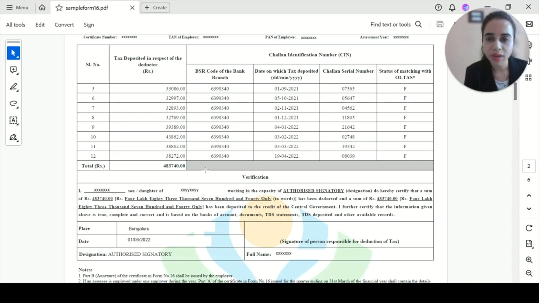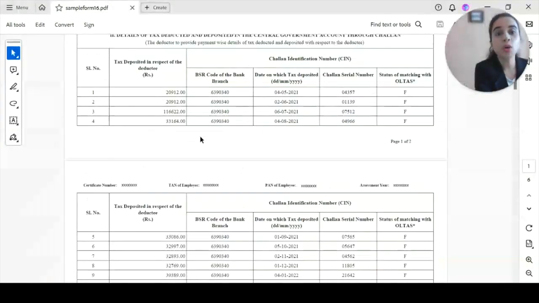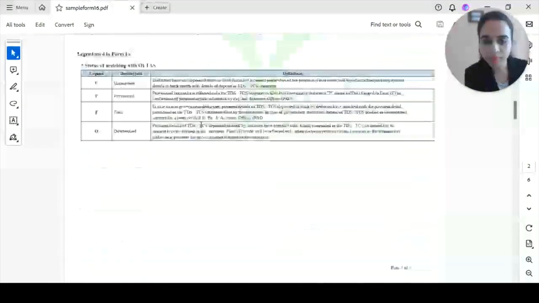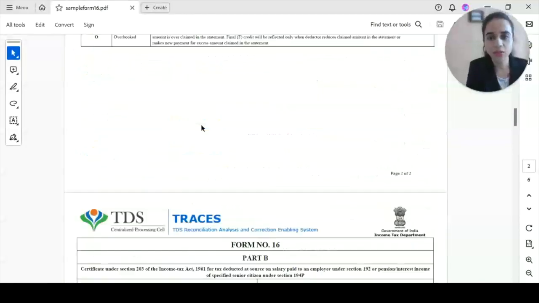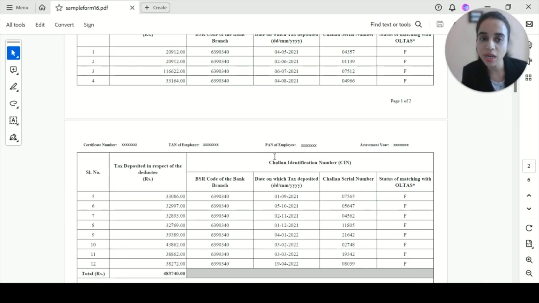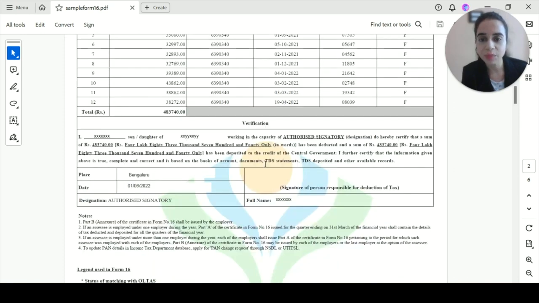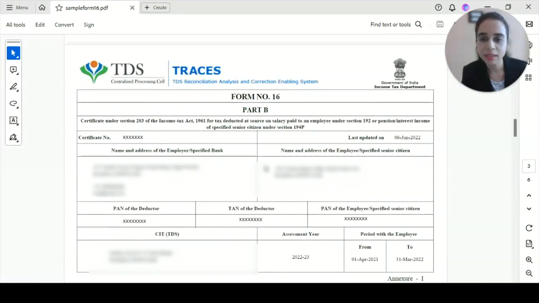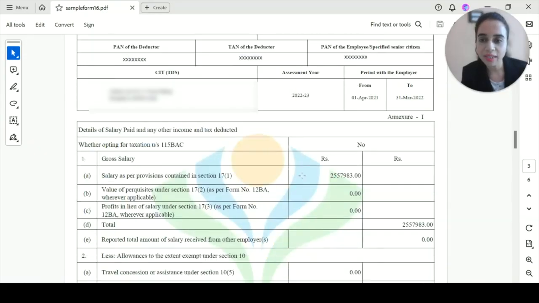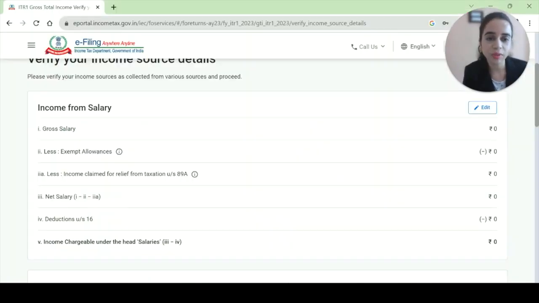So if I take this Form 16, which I already showed you in the decode Form 16 video, I'll be opening this. You remember Form 16, we have all this. Every month this much tax has been deducted, and via these challans it has been paid. This is Form 16 Part A, and this says details of salary and tax paid. This is salary as per 17(1), and we will be filling it: 25,57,983.